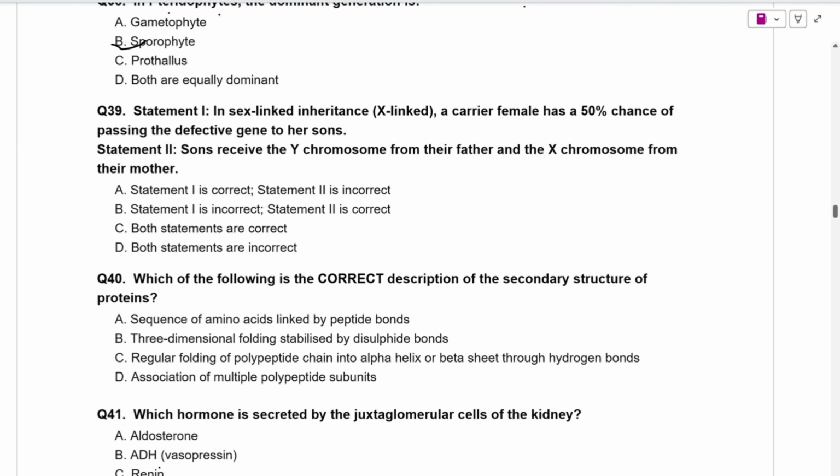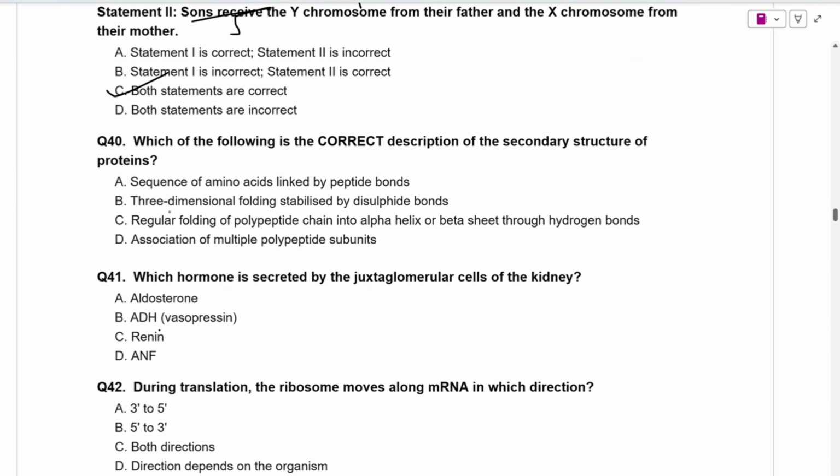Next is a statement-based question. In sex-linked inheritance, it is an X-linked type of inheritance. A carrier female has 50% chance of passing the defective gene to her sons. This statement is true. Sons receive the Y chromosome from their father and the X chromosome from their mother. Yes, this statement is also true. So we can say that option first and second both are correct.